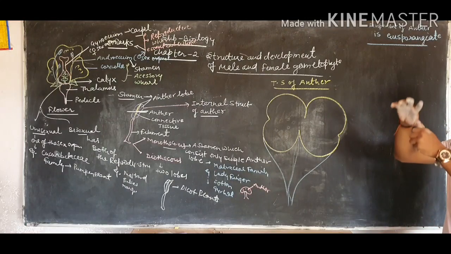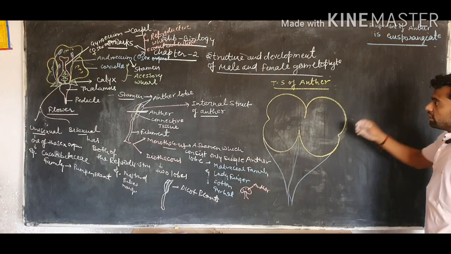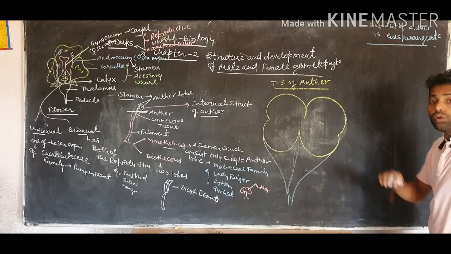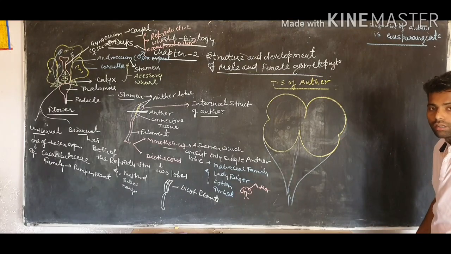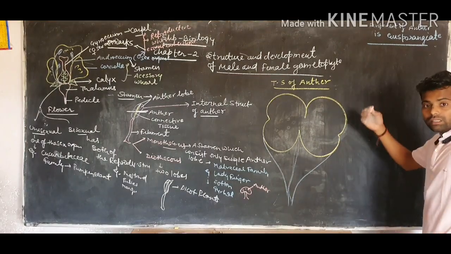Primordial cells means primitive cells. So in the development of the anther, a primitive cell goes through regular cell divisions by which the complete anther is formed.